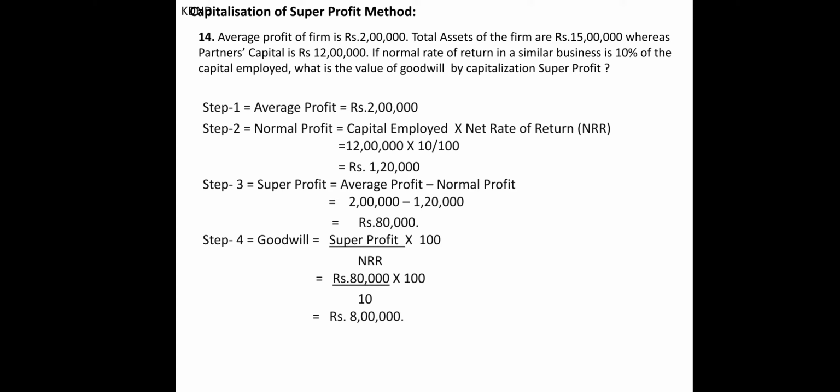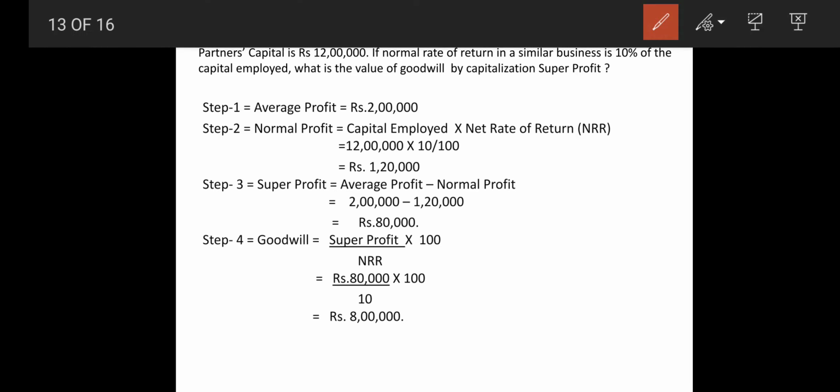This is the easiest part. Now when there is a capitalization of super profit, up to super profit the method is the same. Up to super profit you have to find out, it will be the same, right? But then when you are finding out goodwill, super profit divided by NRR will be the application.